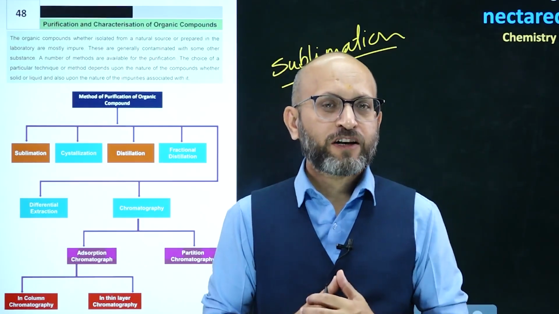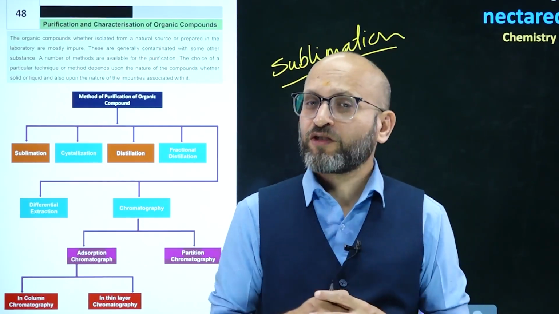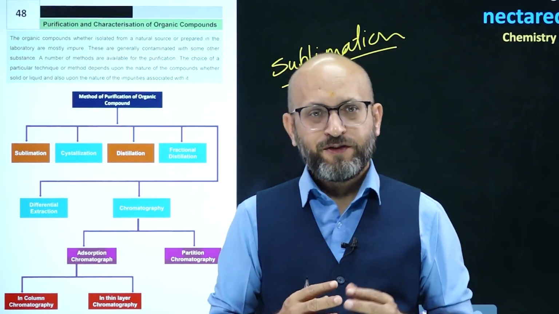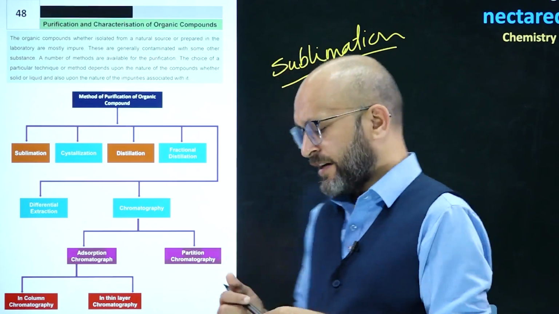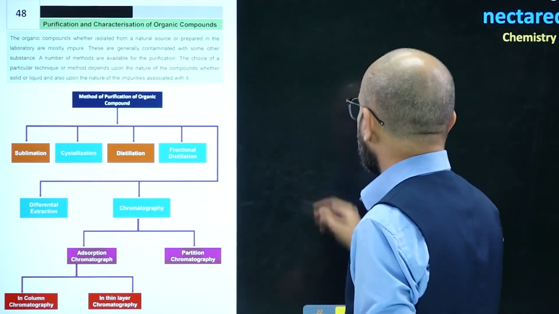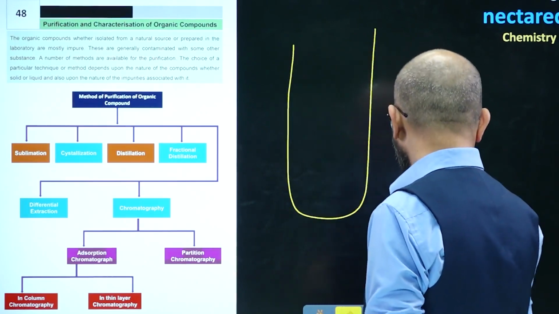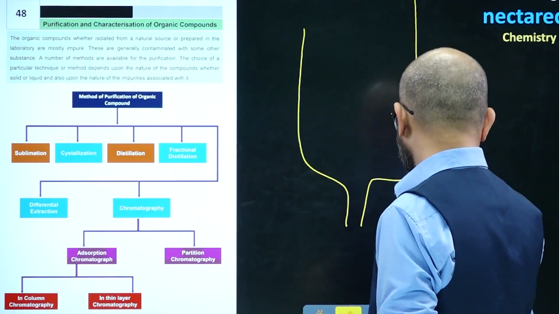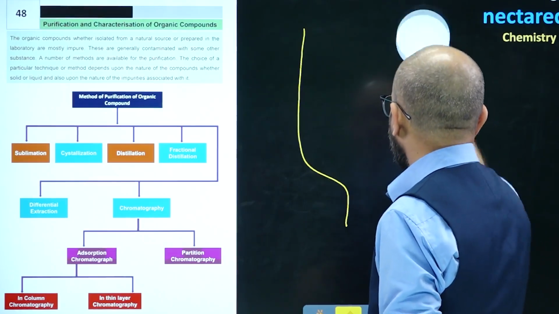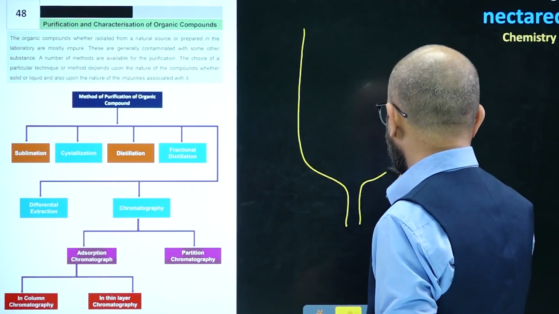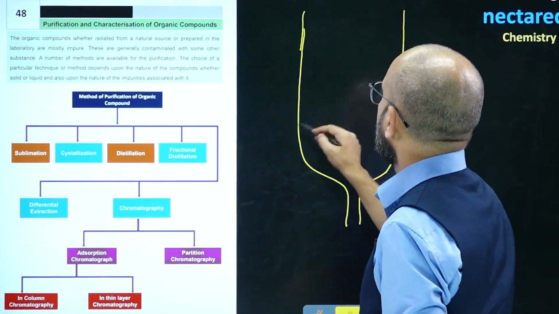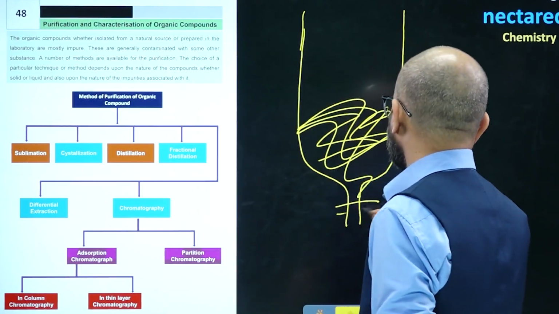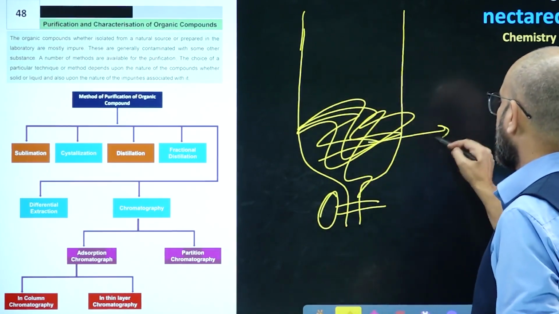Adsorption chromatography can further be divided into column chromatography, where we take the components in a tube, where you will have silica gel at the bottom. If I show you the column chromatography setup, it will be something like this. Now, we have silica gel over here. This is closed.